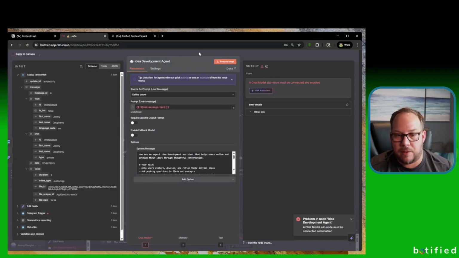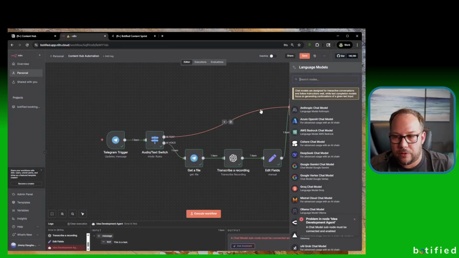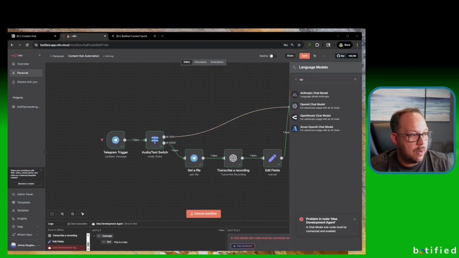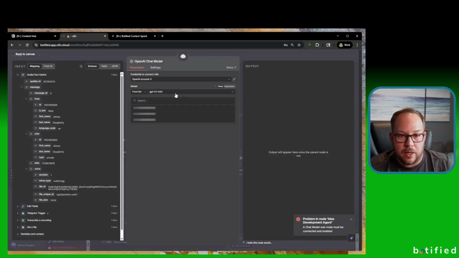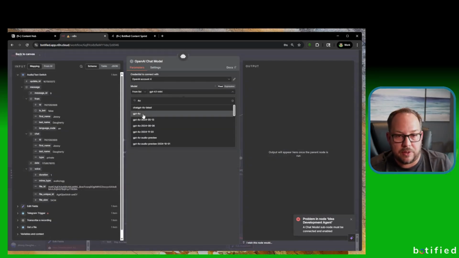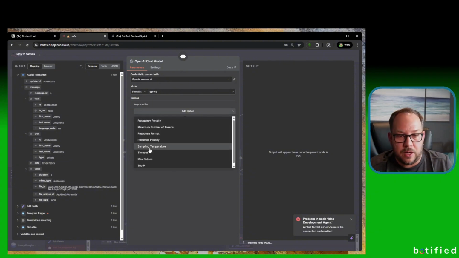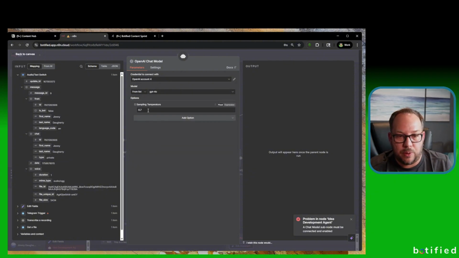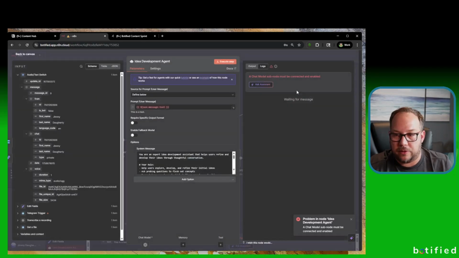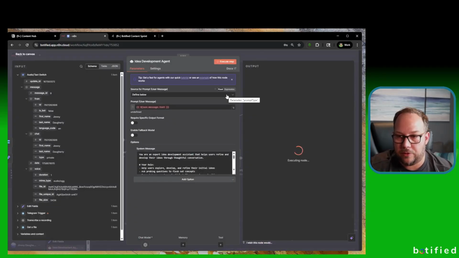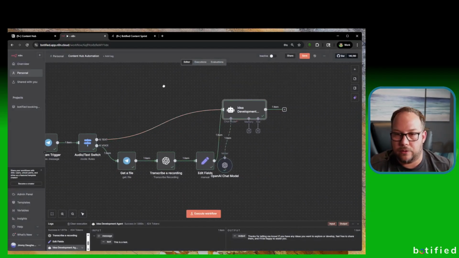We have to add a chat model. Yeah, let's go ahead and do that. Whoops, down here. So here you want to add a chat model. You add whatever model you want, but I will use OpenAI here, and I use GPT-4o. You can use whatever you want. You can test whatever you want, but this is just what I use. And sampling temperature I set to 0.7. This seems to work well for this scenario so far. Now, if we execute this, it should actually output something. Okay, there you go. All right, so far so good.